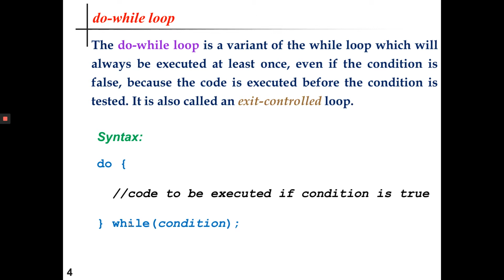So that is why we can say that this kind of loop will always be executed at least once, even if the condition is false. Since the condition is checked at the end of the loop, it is also called an exit control loop.